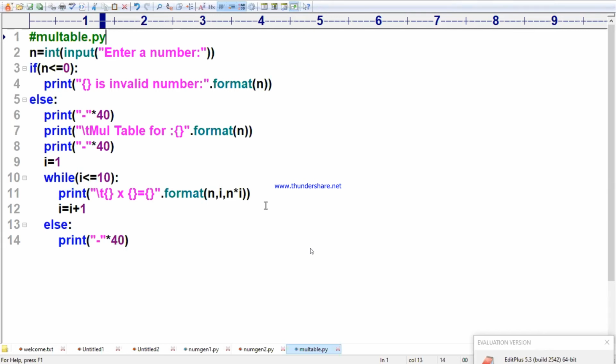You are not able to write your operators properly. Instead of double equal to, you are writing the assignment operator. I is 10, you are writing. Durga Prasad, try to read my notes.